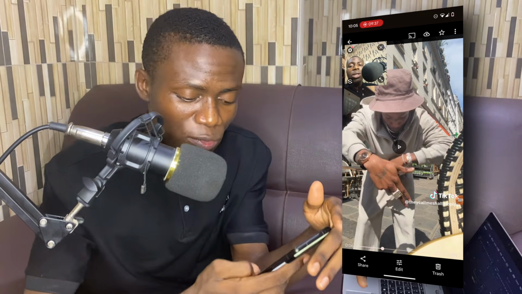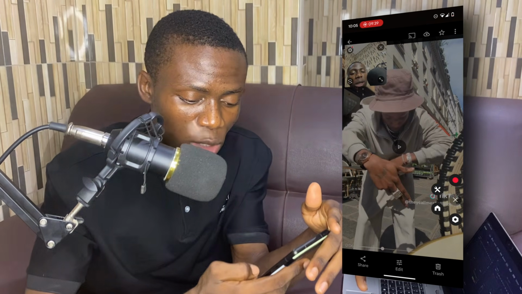So now once you are done with your S Recorder recording, you just have to click on these buttons here. You see this place here, you actually get a timer. The reason I'm not clicking on it is simply because I already have a different recorder running, which is the one recording my screen right now. If I should do anything to pause it, it will actually cancel the other one. So I don't want to do that double stress. Now guys, that is basically it for how you can actually use someone's content legally.